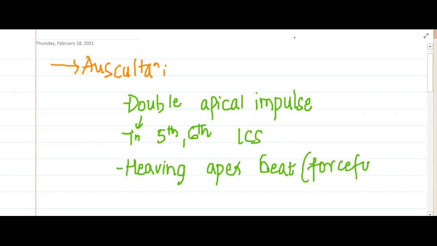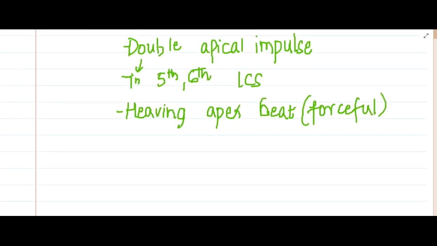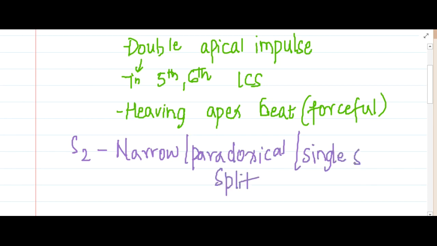So a heaving type of apex beat is seen. And the S2 sound will be narrow, paradoxical or single split. There can be a narrow split or single sound, or a paradoxical split or single sound, based on the severity.